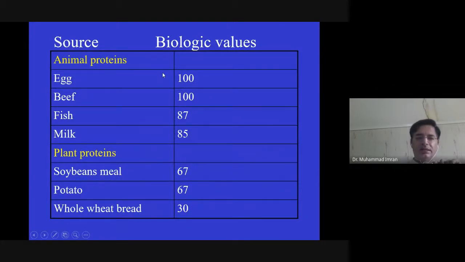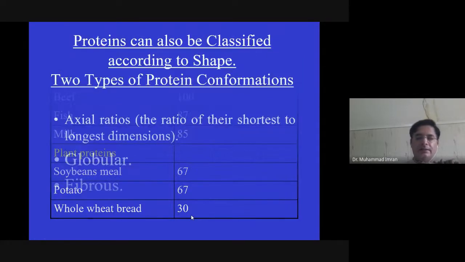So biological value if more than 70 or 80%, it is grade one protein, egg, beef, milk, and fish. Plant protein, if biological value is less than 70, then it is a grade two protein. Soybean meal 67%, potato 60, and whole bread contain 30%.